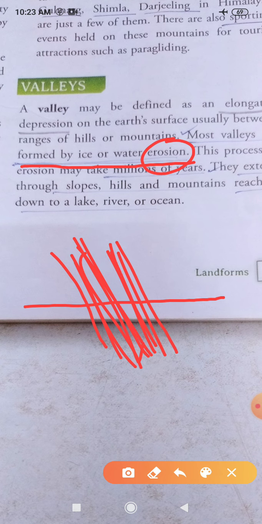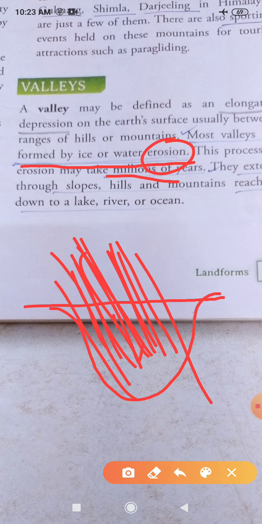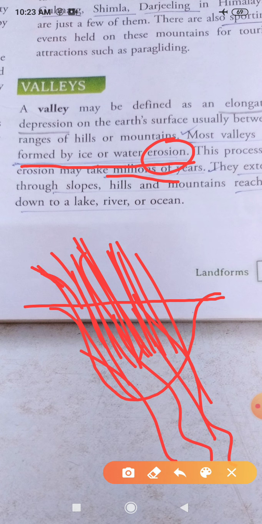And it is written that it takes millions of years. So they will not be formed in one day or two days or one year or two years. It takes millions of years to be formed. So this area will be eaten away or washed away by the flow of the river, and the flow of the river will make that area depressed.